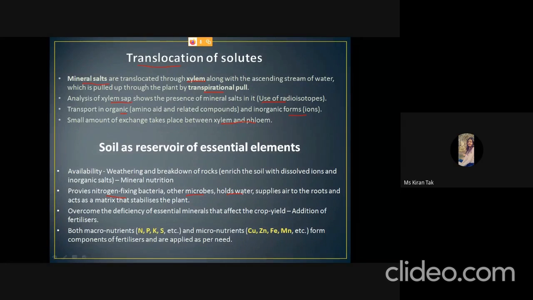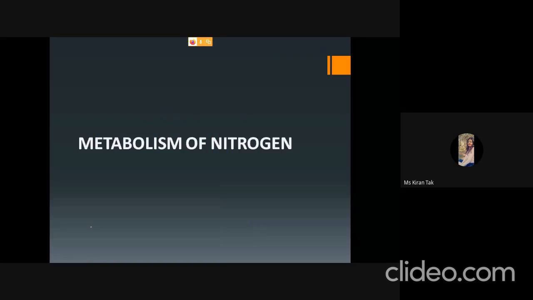It holds water, supplies air to the roots for respiration, and also acts as a matrix to stabilize the plants. When the soil is deficient in some minerals, fertilizers are added that contain both macro and micronutrients as per the need.